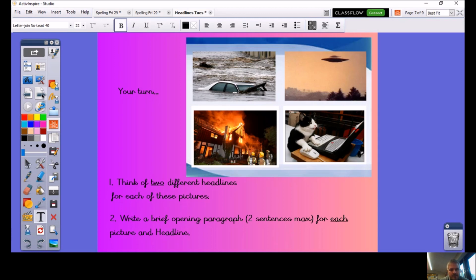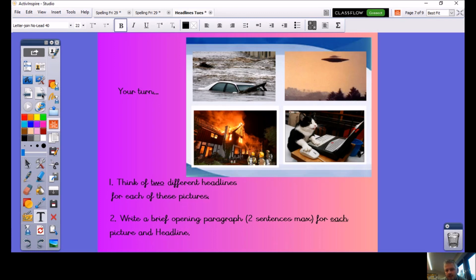Next part of the lesson is I'm going to give you a picture. You've got 4 up here, and I want you to think of 2 different headlines for each of these pictures. Now, I did mention earlier about formality. Now, here we could have short and snappy 2-word headlines, or you could go into a bit more detail, a bit more formality.